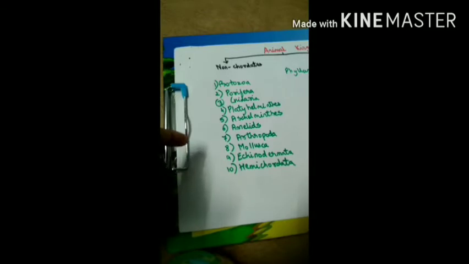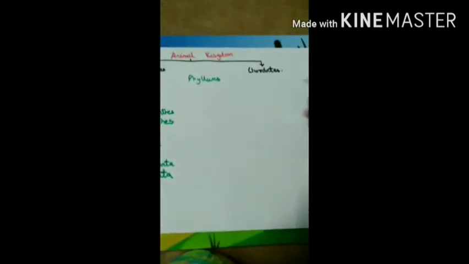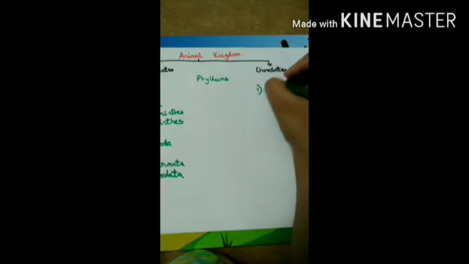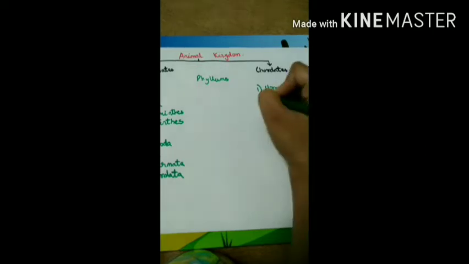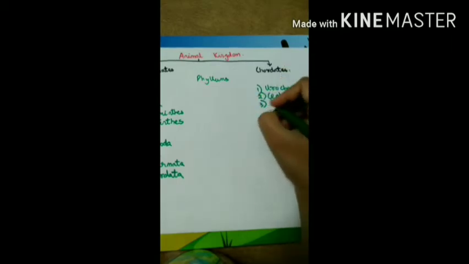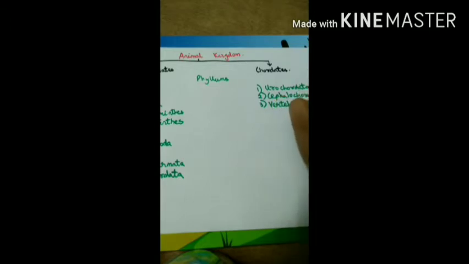Now let's go to the chordates. Chordate phyla: there are only 3. First is Urochordata. Second is Cephalochordata. Third is Vertebrata.